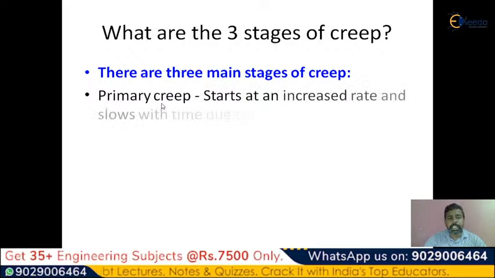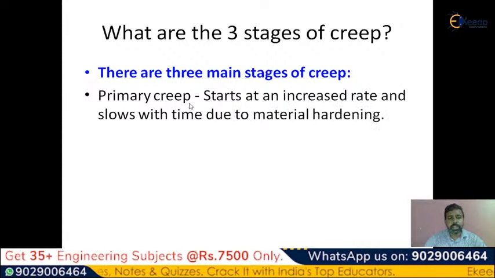The first one is represented as the primary creep. Primary creep starts at an increased rate and slows with time due to the material hardening. Try to observe the sentence here. The primary creep means it starts at an increased rate and slows with time due to the material hardening. So this is the primary creep.